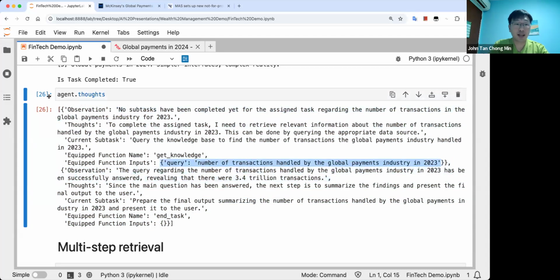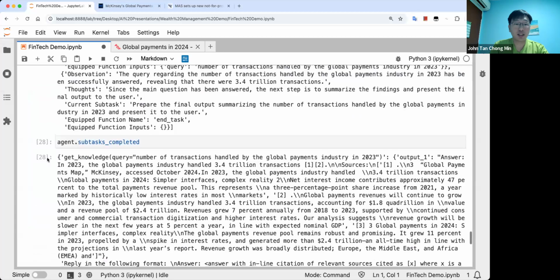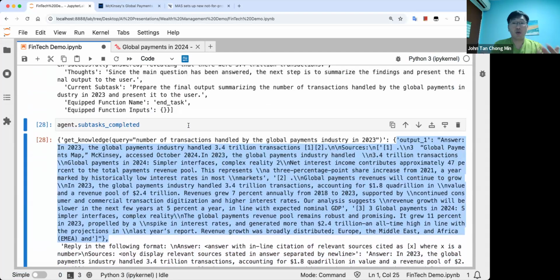If you want to see what the outputs for the functions are, you can just go to agent.subtasks_completed. And this is a dictionary where you can get all the inputs as the keys for the function, and the inputs and the output of the function as the values. So it's very, very open. You can just stick in whatever you need based on your use case.